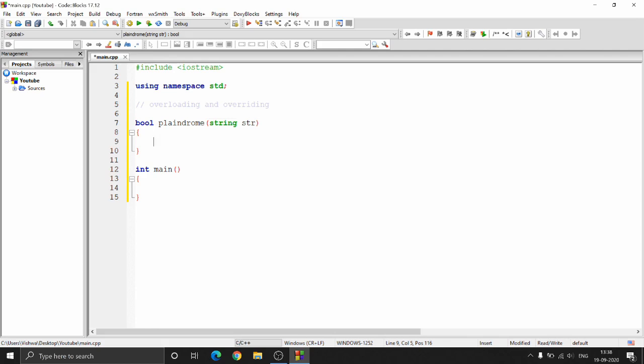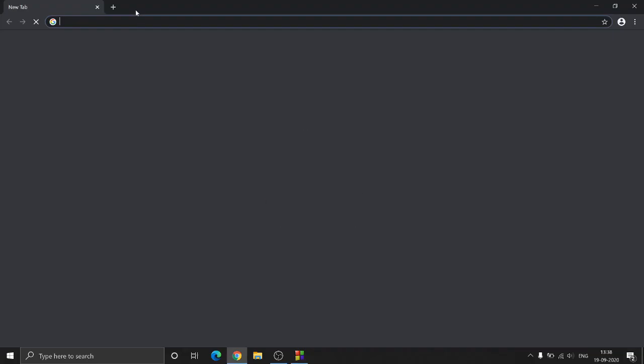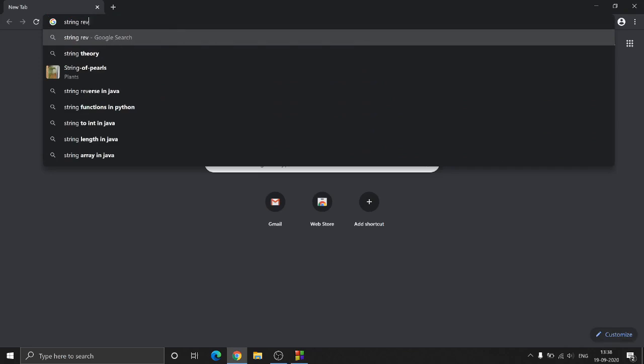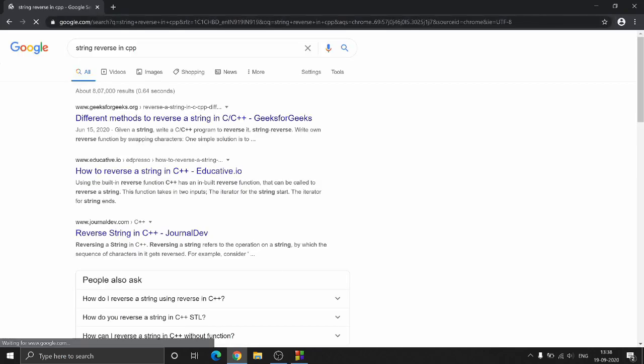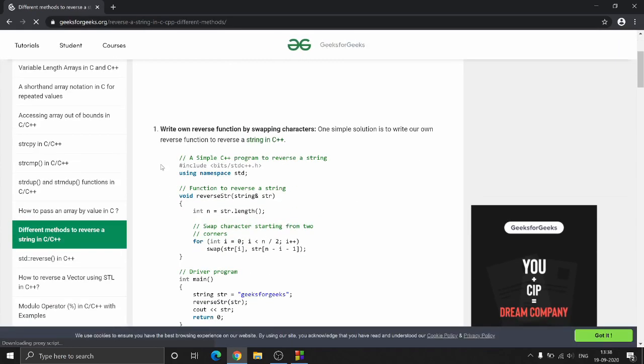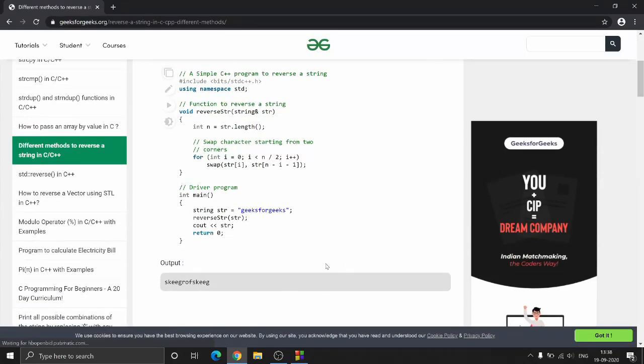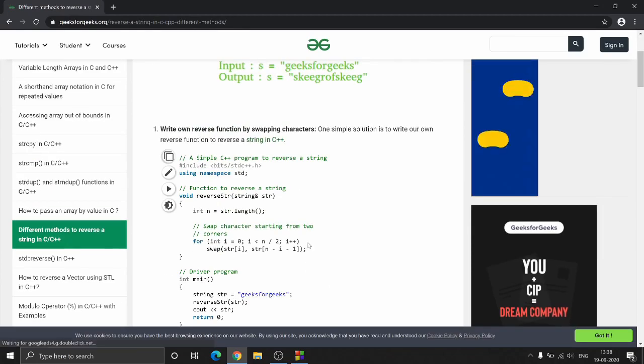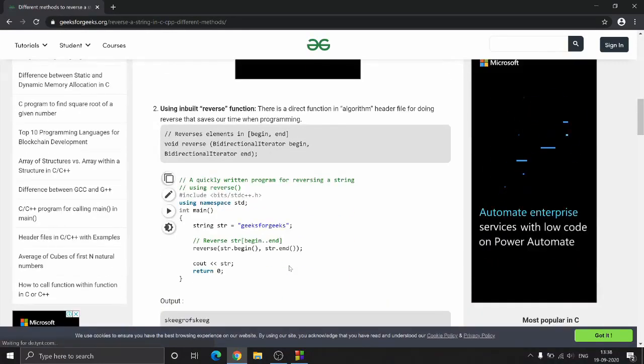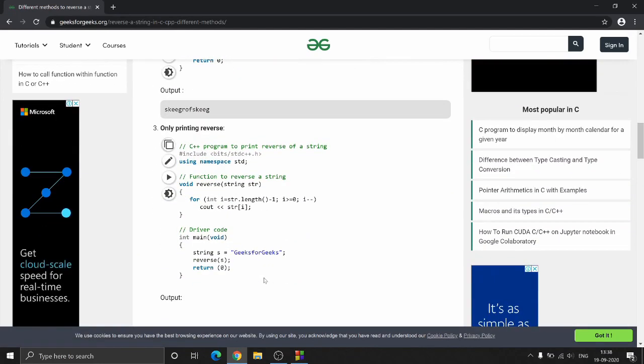That is, if it reads the same thing, it's a palindrome. If it doesn't, it is not a palindrome. So to do that, what we can do is this string class or the string data type does have lots of methods with it. So if you check for string reverse in C++, you do have a function to reverse a string, right? So basically you can do it manually as shown here. You can use a for loop, or you even have a function to reverse a string.